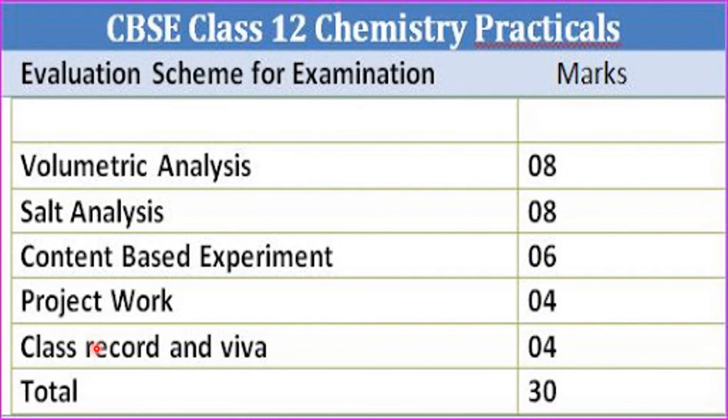And the record book and viva carry 4 marks, all together 30 marks. That means 70 marks of theory and 30 marks of practical, together 100 marks for chemistry for 12th class for the academic year 21-22. Okay, my dear students.